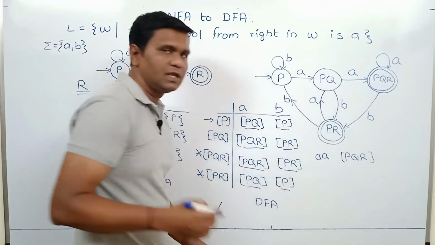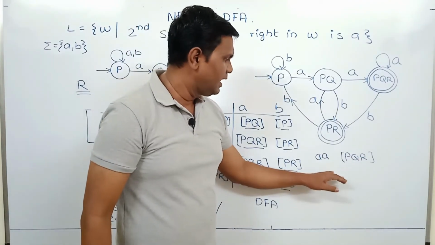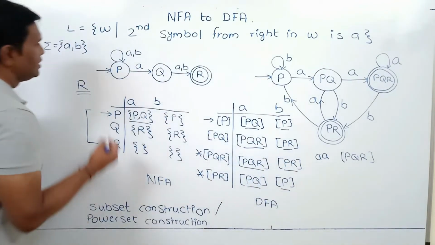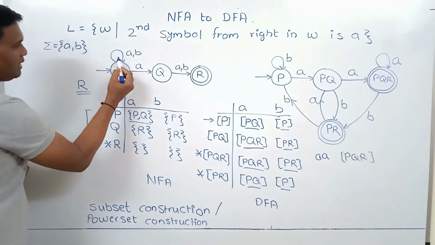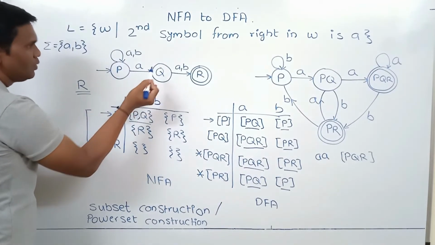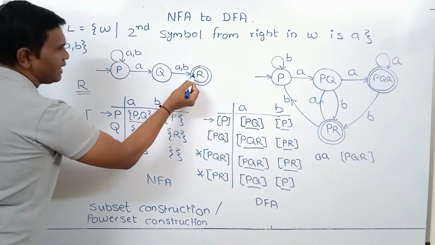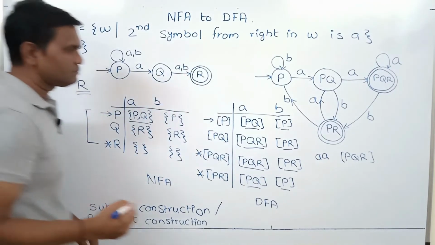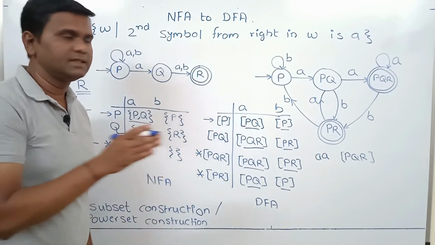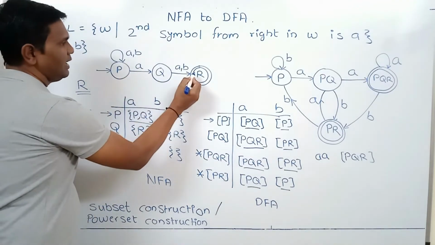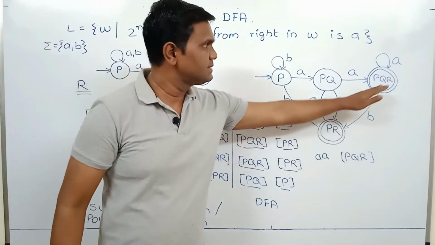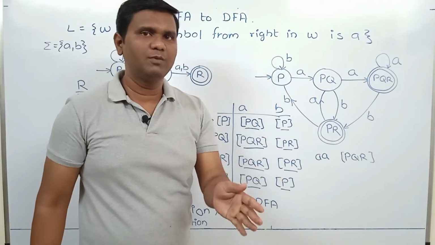What it means, in given NFA, processing of AA will either end in P or Q or R. So there is at least one transition path that ends in final state. That is the reason we consider states where there is at least one final state and we mark it as final state in DFA.